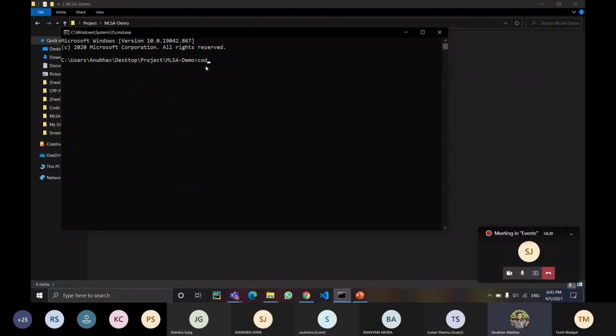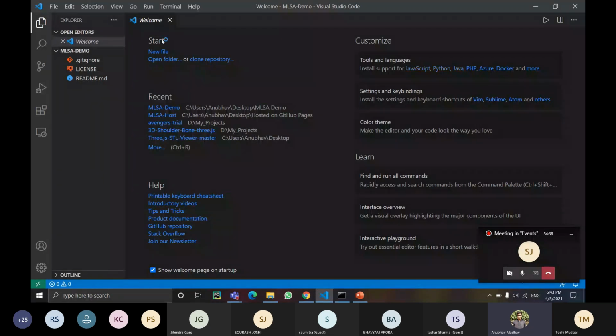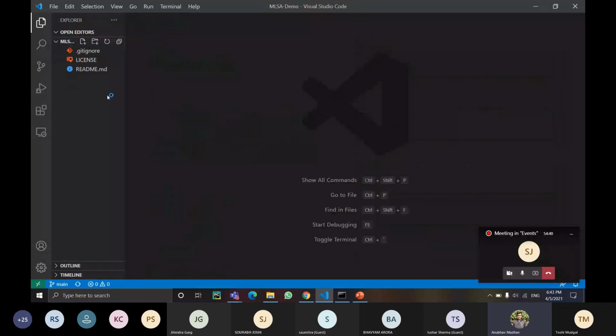Okay, so it is code dot. Dot means that I want to open my code in this directory. Press enter. Now this will open my Visual Studio Code in the directory I desired. Okay.